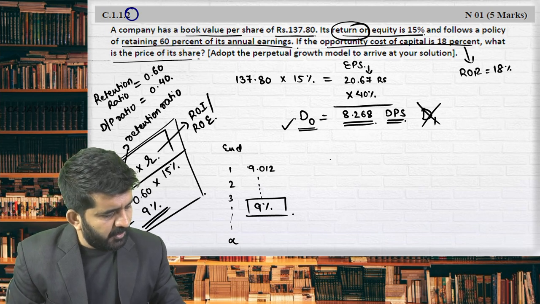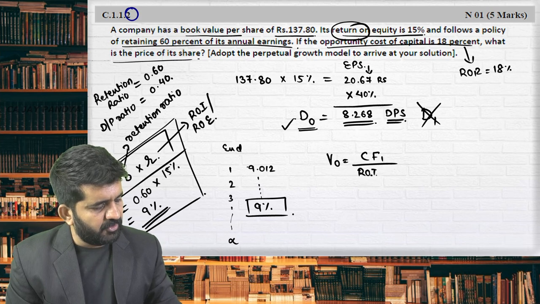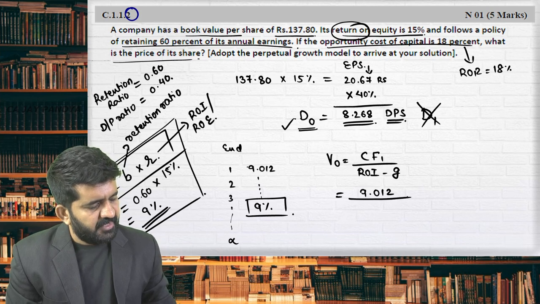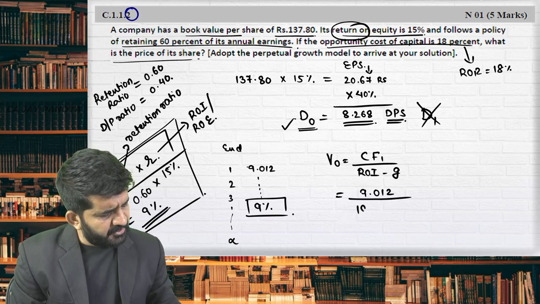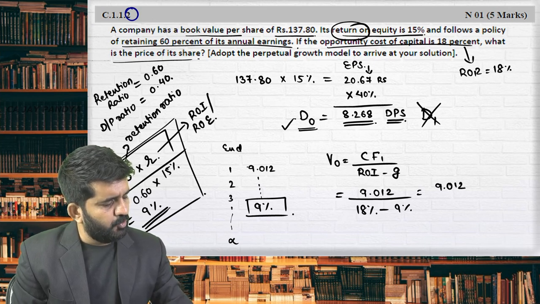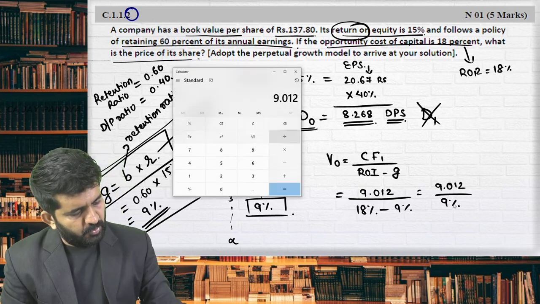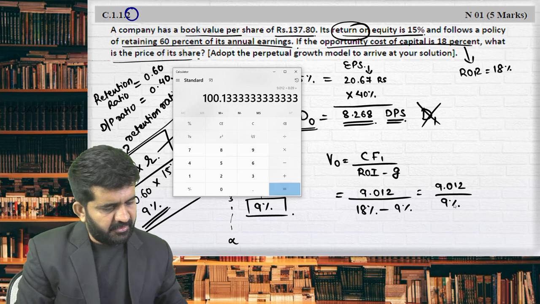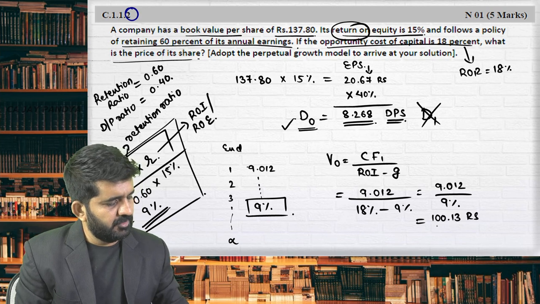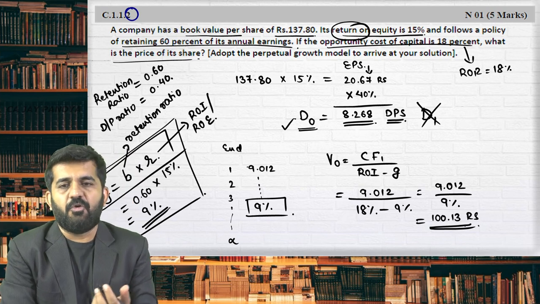Is it alright? What will be the value of the share is nothing but cash flow of first year divided by rate of interest minus G. Cash flow of first year is 9.012, divided by rate of interest is 18% minus growth rate is 9%. My answer will be 9.012 divided by 9%. 9.012 divided by 9% is 100.13. This is the intrinsic value of the shares or valuation of the shares or present value of future cash flow in this particular case.